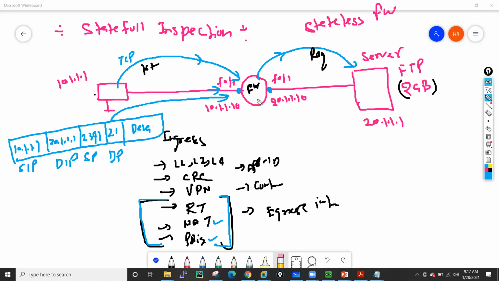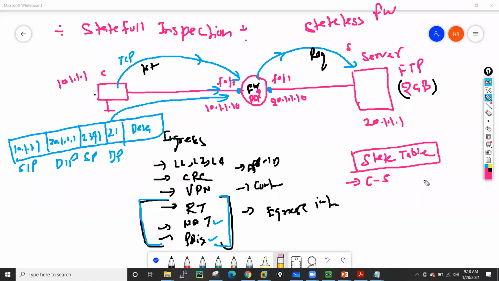But what else does the firewall do? The firewall also creates one table called a state table. On that state table, what does the firewall mention? In the case of Palo Alto, it creates two flows in the state table. One flow is from client to server, which is the request packet. So this becomes the client and this becomes the server.